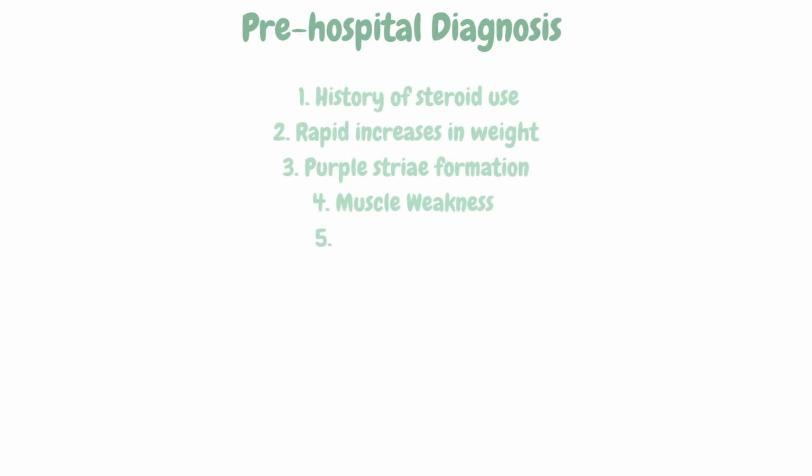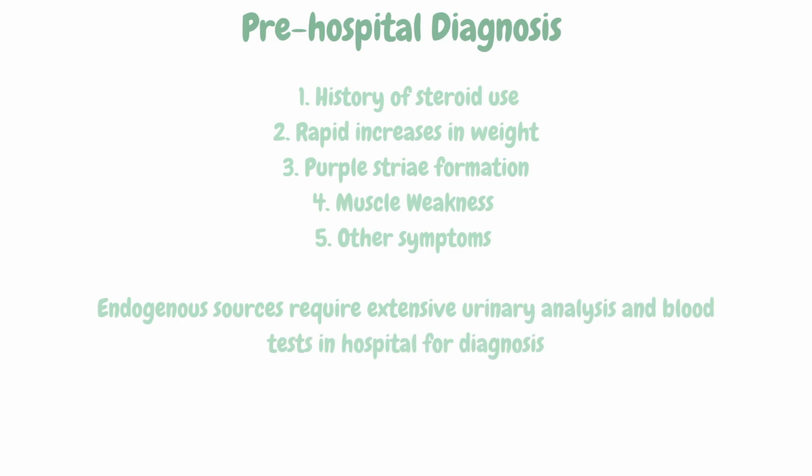Pre-hospital diagnosis of Cushing syndrome is very hard as it's a very rare condition and it may present with several symptoms that are very similar to other conditions and hence require extensive testing in hospital. Nevertheless, there are certain indicators that may be possible to suggest the condition. A history of recent steroid use due to inflammatory conditions such as asthma or rheumatoid arthritis may suggest Cushing syndrome.